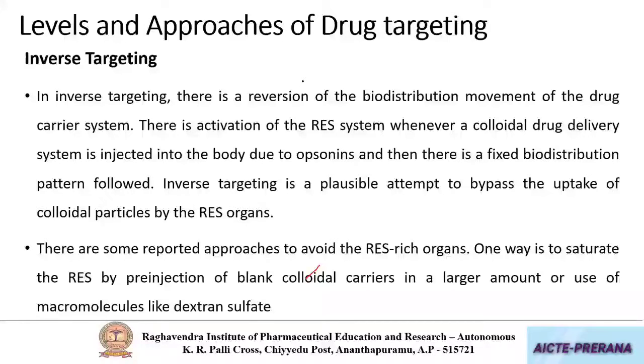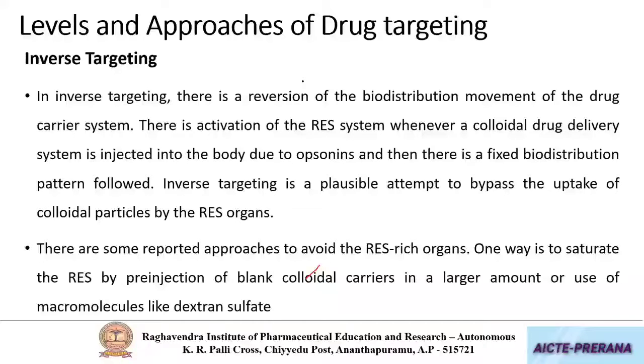In a similar way, whenever you inject nanoparticles, due to their hydrophobic nature, all the nanoparticles are taken up by the reticuloendothelial system and are not available in the blood circulation to act on the tissue of interest. So how can you avoid this reticuloendothelial uptake?